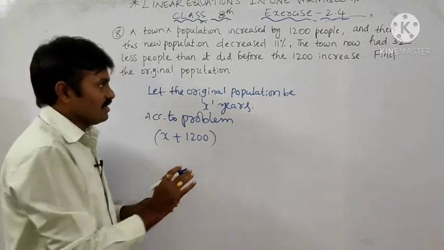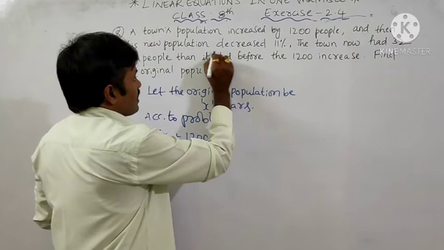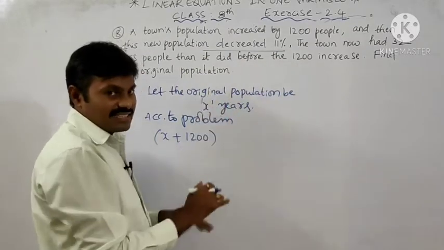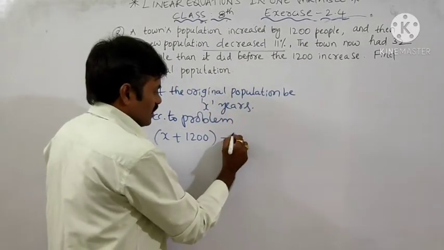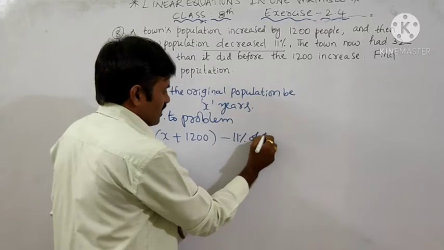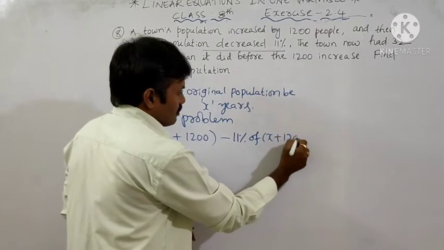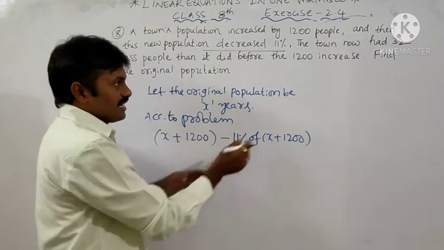Okay, clear? Now in this case 11% is decreased. 11% of x plus 1200 is decreased. So 11% of the people is decreased.